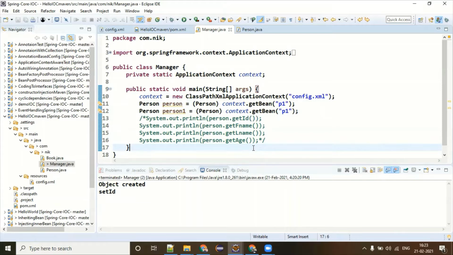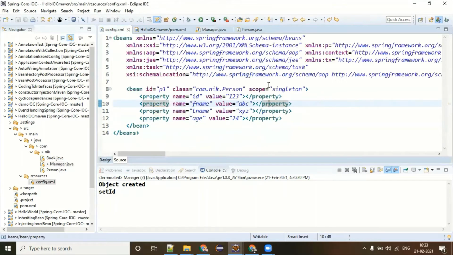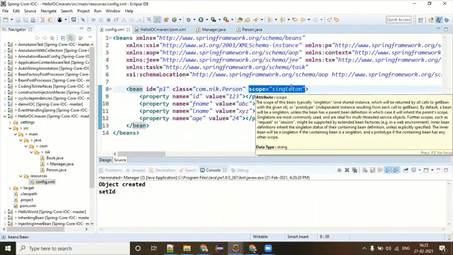In fact, he's knowing that, right? Similarly here also. If you know that the person object is definitely needed for my application, and without it we cannot proceed, let it be a singleton. And that's what the Spring Framework is doing. It is checking that the scope is a singleton. It means I have to create this object anyway. Then why not take this cost at the time of starting itself, so that when the actual use of this person class object happens, I can immediately give it from my container.